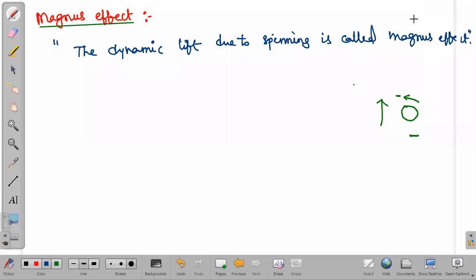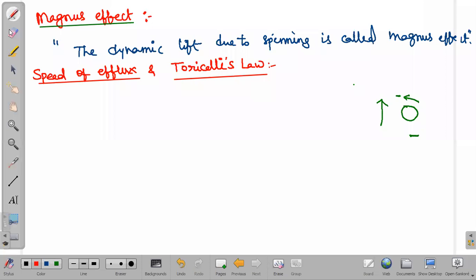And our next topic is speed of efflux, which is Torricelli's law. According to Torricelli, what does efflux mean? If liquid comes out from a container, the speed of the coming out liquid, we call it efflux.